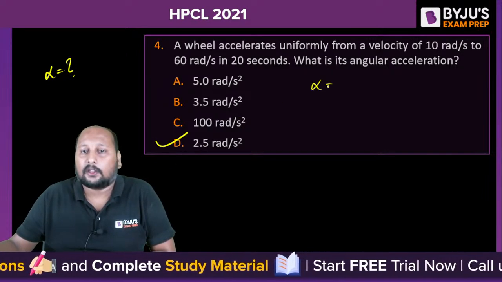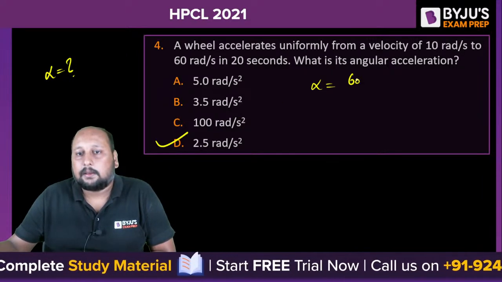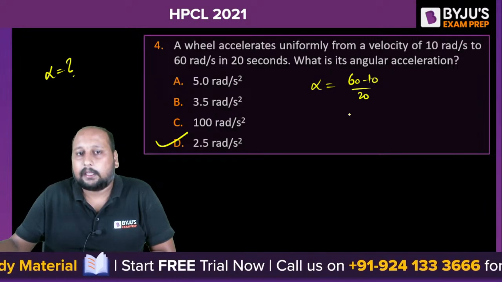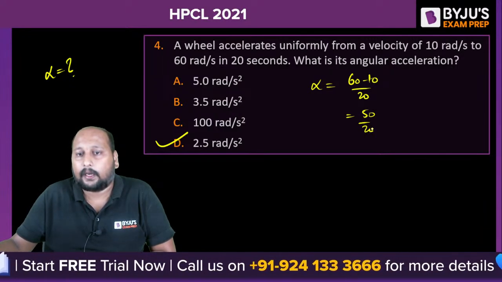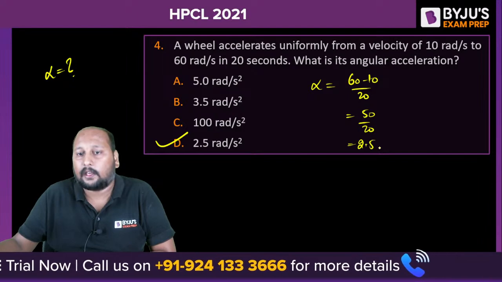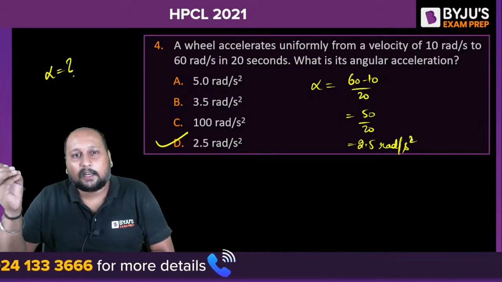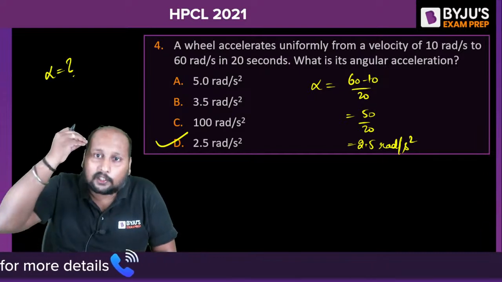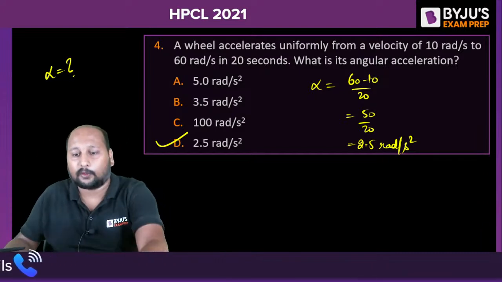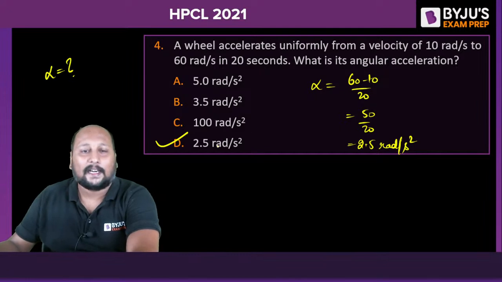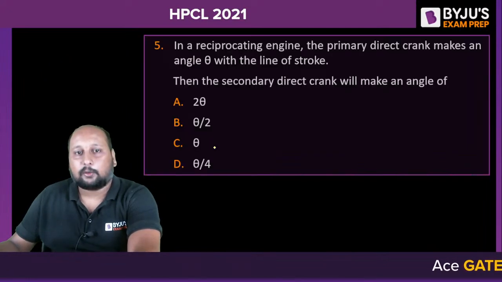Sir, change in velocity by time. So 60 minus 10 by 20, that is equal to 50 by 20, that is equal to 2.5 radian per second square. So basic question here. ये सब question करने के लिए I think revision is also not required to solve these kind of questions. Okay. चलिए, option D is the correct answer. Very good. Next question. Question number 5.